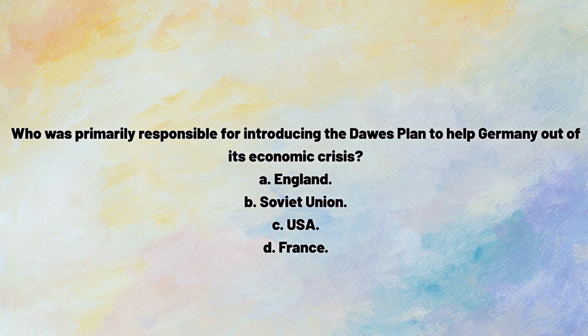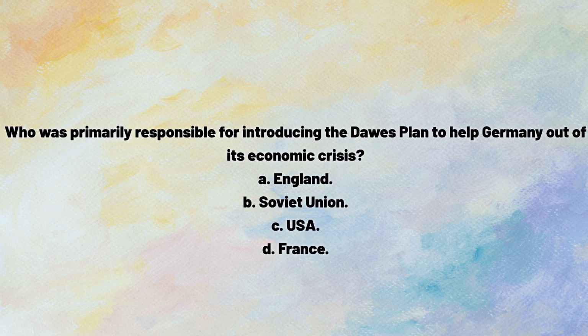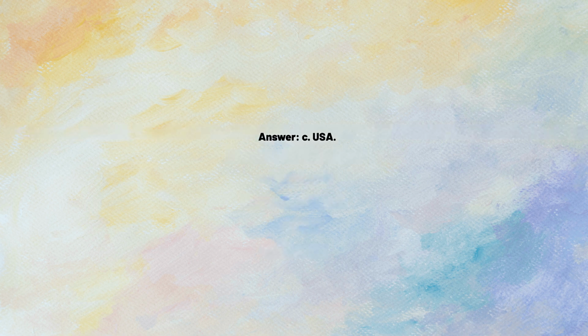Who was primarily responsible for introducing the Dawes Plan to help Germany out of its economic crisis? A. England. B. Soviet Union. C. USA. D. France. Answer: C. USA.